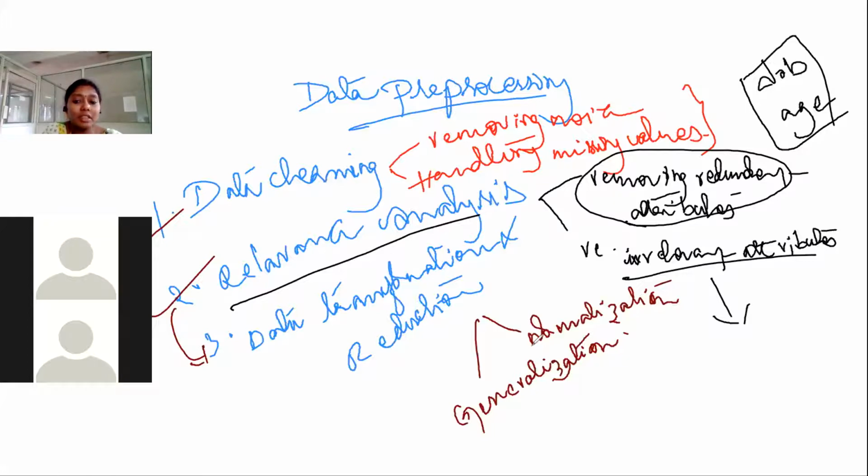Data normalization is referred to as the process of scaling the data value. For example, in your SSC or +2, at our time when we were going through SSC, we got only marks.